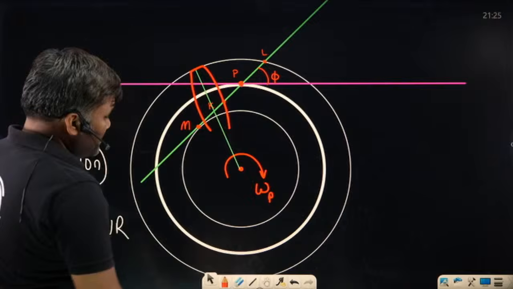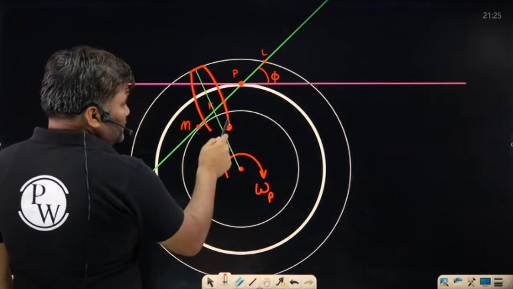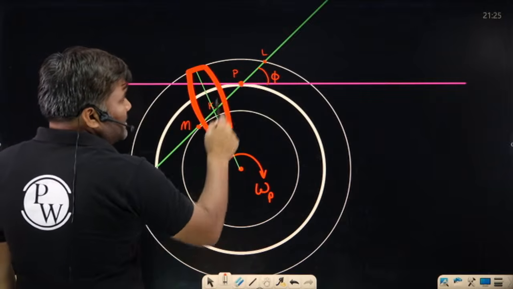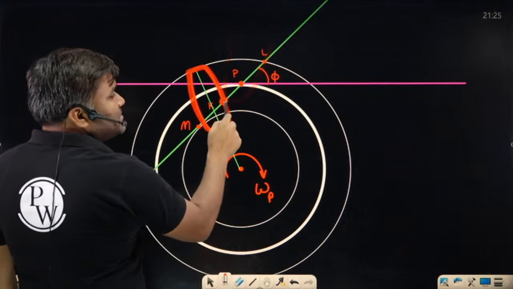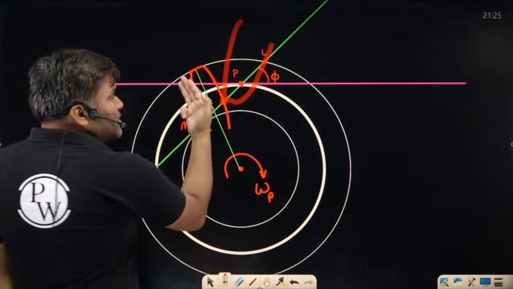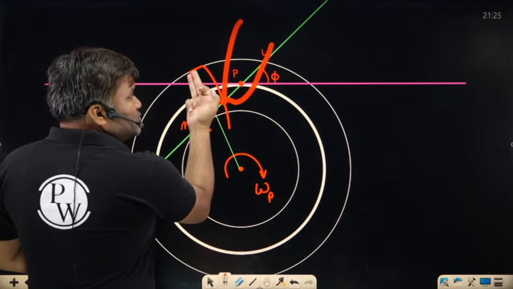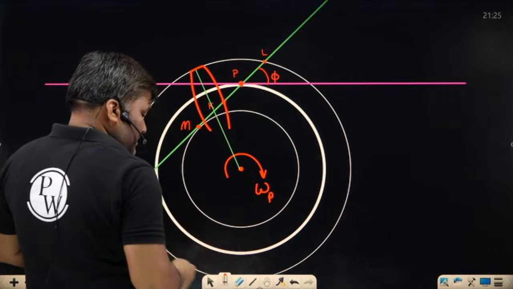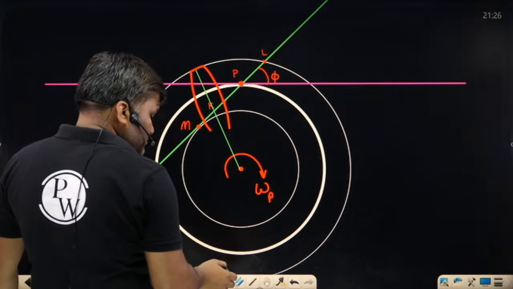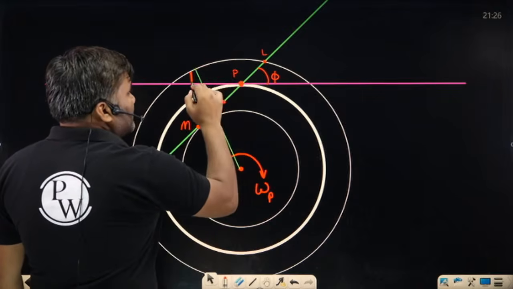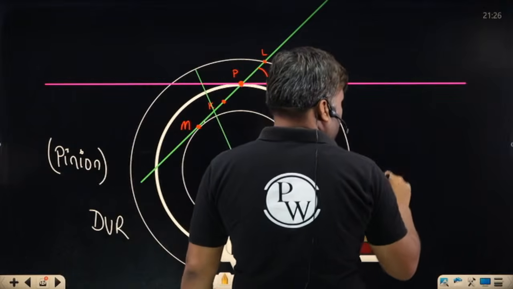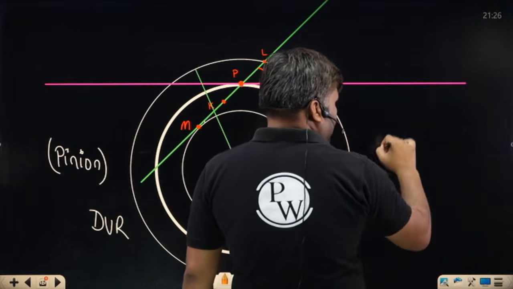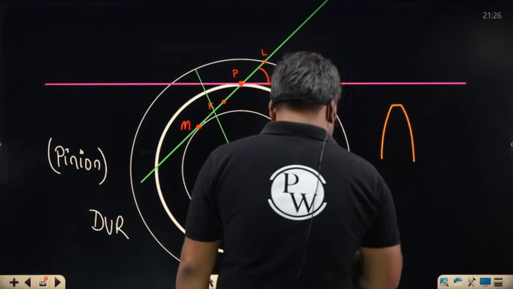Can you see this? Sir, whatever tooth came here, another gear ka teeth has touched here. Contact has started, and slowly when this tooth has traveled its next position, let me just make this a little more clear. I'm making tooth like this.